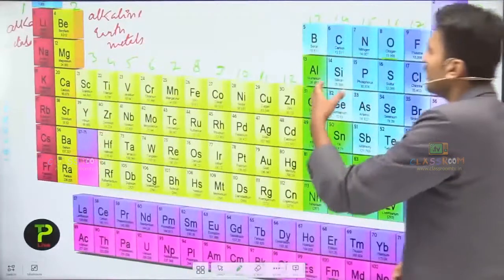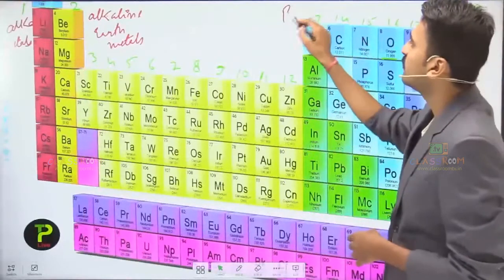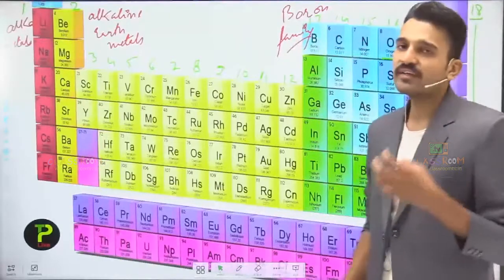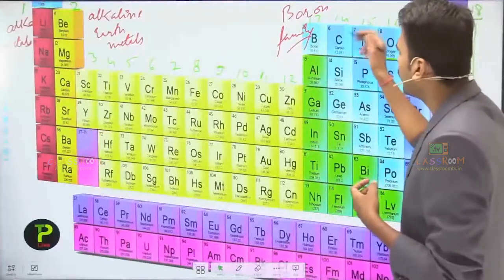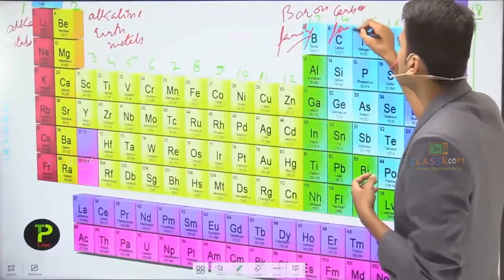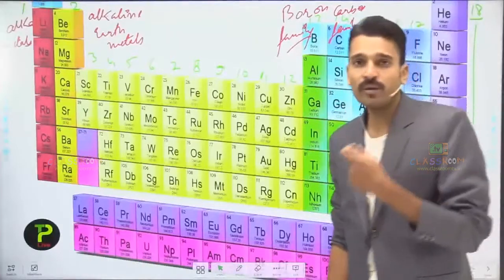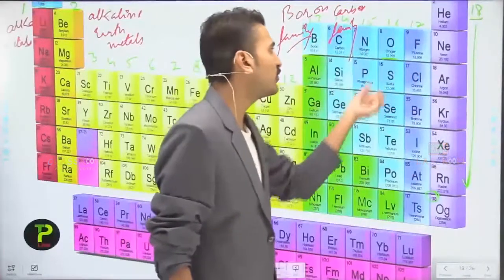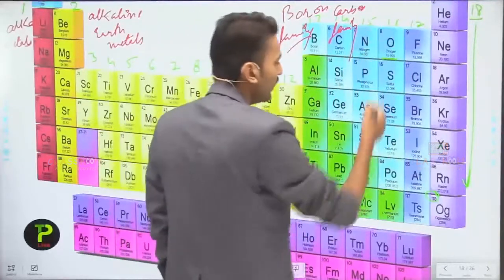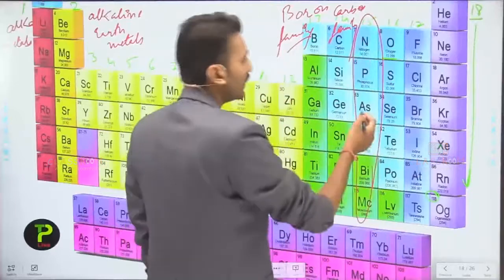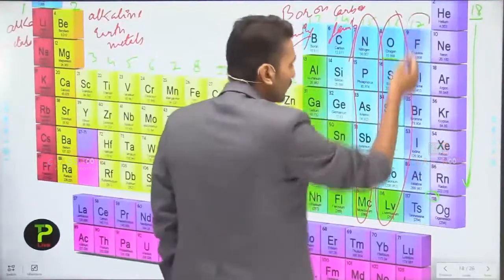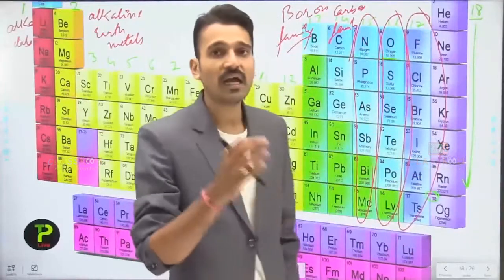The elements present in group number 13, this particular group, are named the boron family because it has boron as the first member. Group number 14 is called the carbon family due to carbon as the first member. Group number 15 you can call the nitrogen family, but other names are also given; for group 15 the name pnicogens was given. For group number 16 you have the name chalcogens, while for group number 17 you have the name halogens.